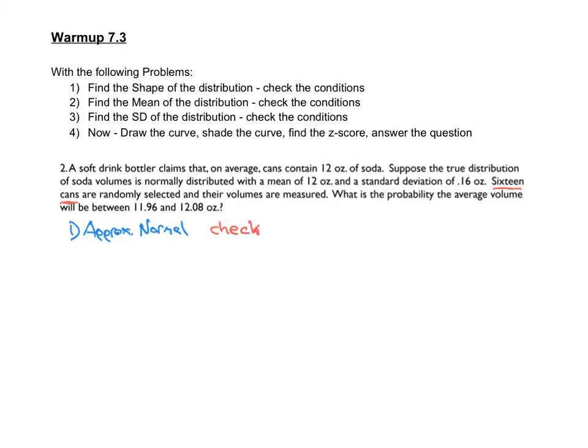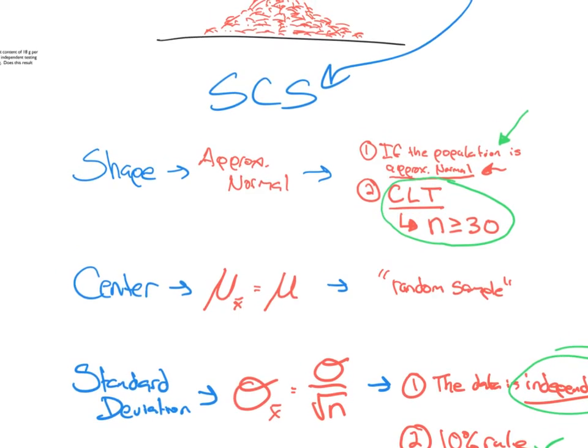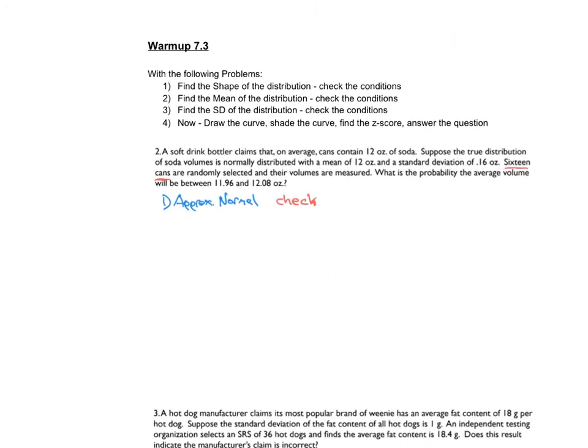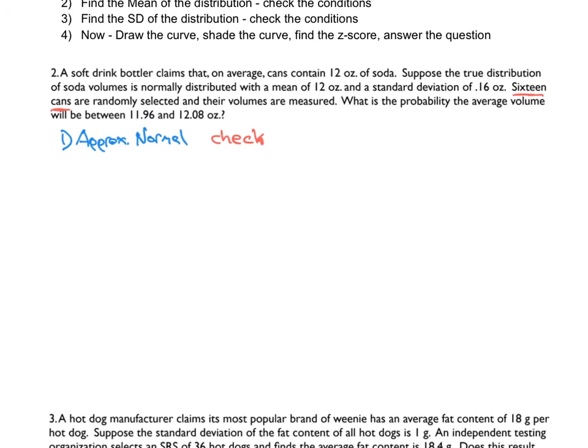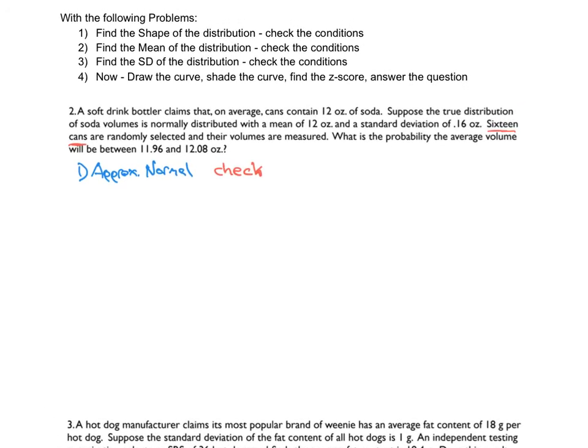Right, if we're thinking about approximately normal, is the population approximately normal? Well, that's going to be one check. If not, let's head to the central limit theorem of n greater than or equal to 30. Well, I'll tell you right now, the sample is not 30 or greater, so the central limit theorem is not even going to kick in here yet. But the true distribution is normally distributed. So check. I'm just going to write the words normally distributed. There's my check. I am good to go there.